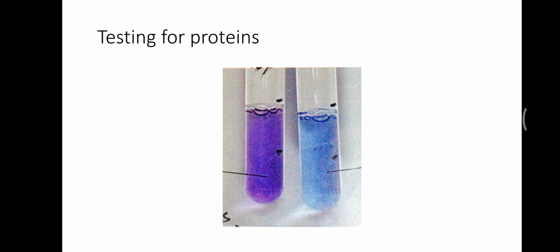So testing of glucose is done by Benedict solution, testing of fats is done by ethanol, and testing of proteins is done by biuret solution.